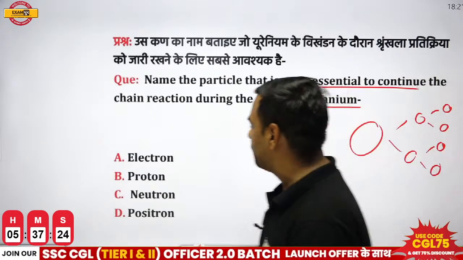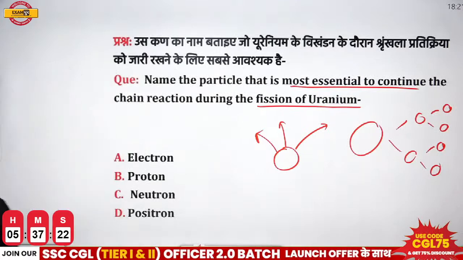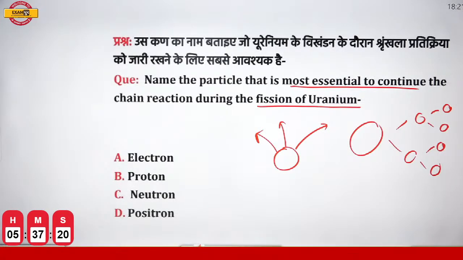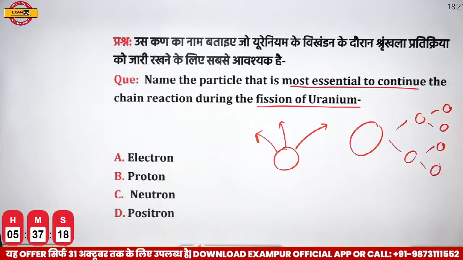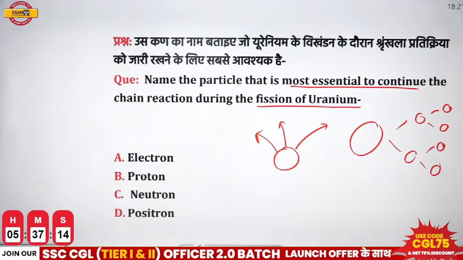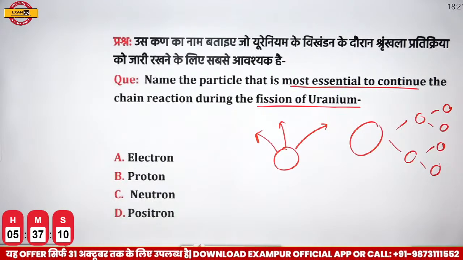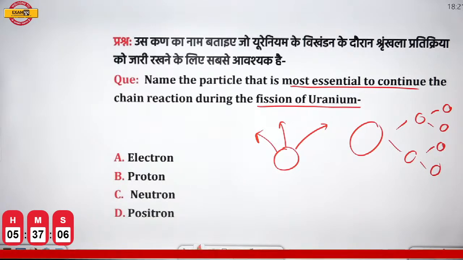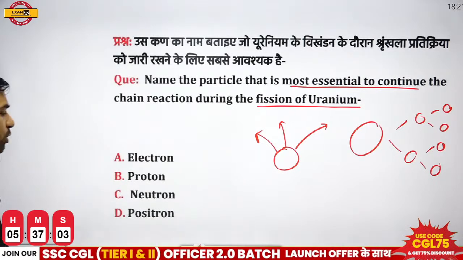So we have electron, proton, neutron or positron. What will be the correct answer here? Can you answer this part? So we know this, going with B, that is proton. Others, do you want to experiment here? Any experimental answer, sorry. See, if I go with this part, please remember, it is not going to be proton, but the correct answer is going to be what? The correct answer is going to be neutron.